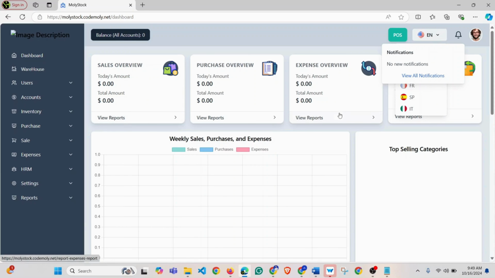So here is our software. That is how you can install your software on your server.